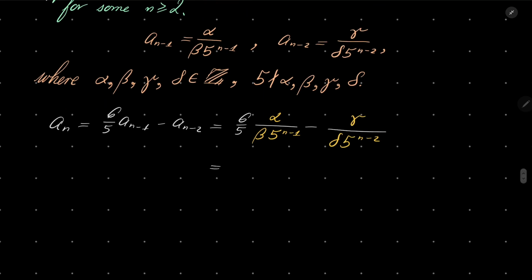And now, what can be done? Well, in the numerator we have 6 alpha over beta 5 to the power of n minus gamma over delta.